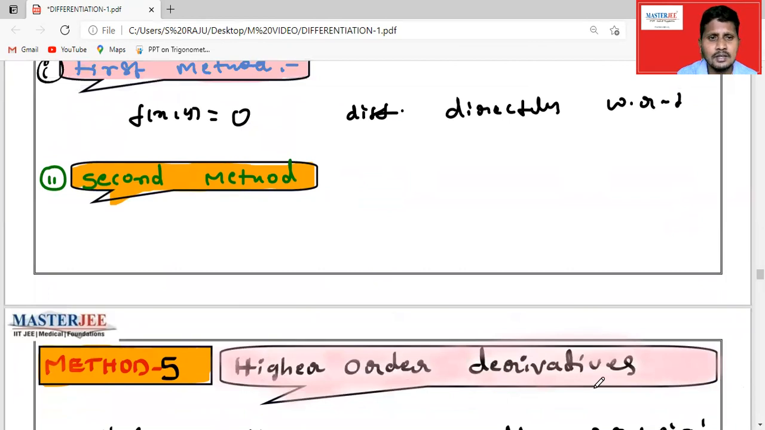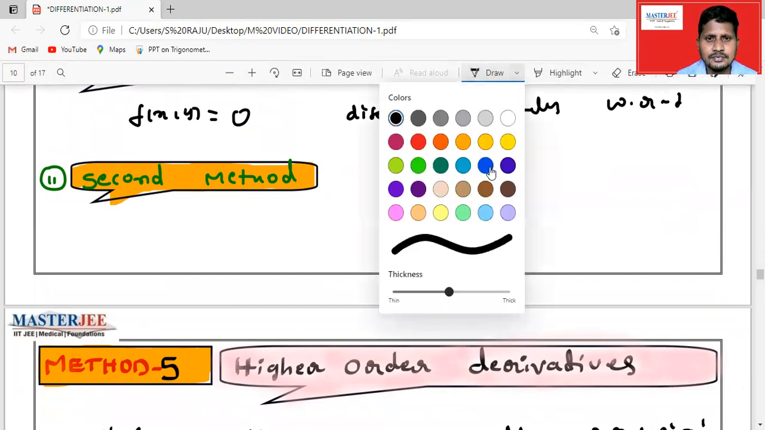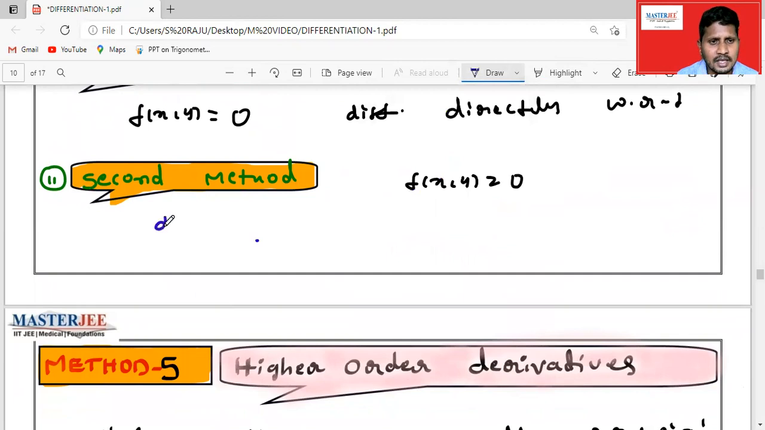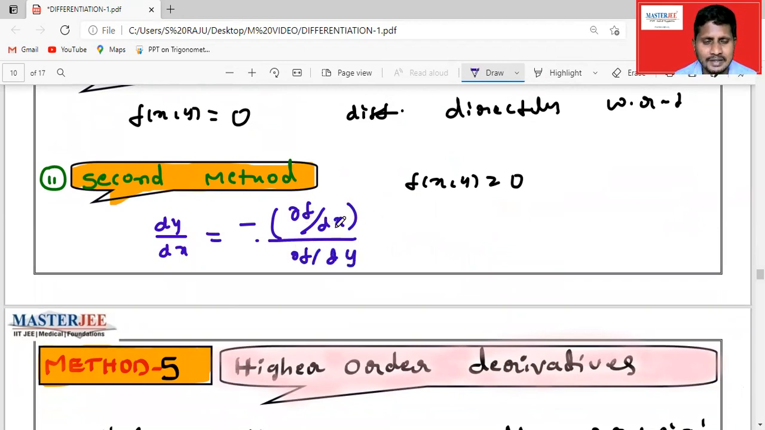Everyone should remember that. For the function f of x comma y is equal to 0, the dy by dx is given by minus of dou f by dou x divided by dou f by dou y. What is dou? This is called the partial derivative of f with respect to x, and partial derivative of f with respect to y.